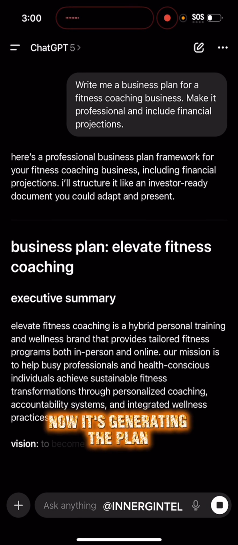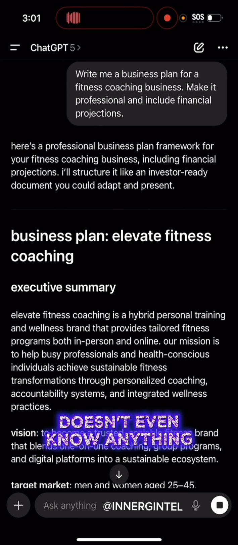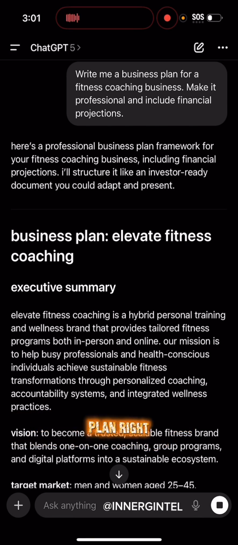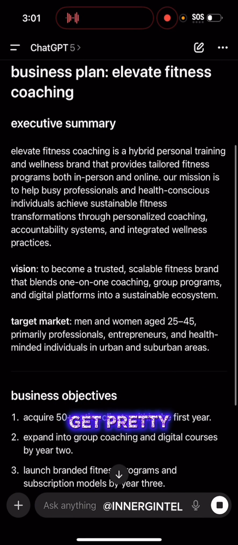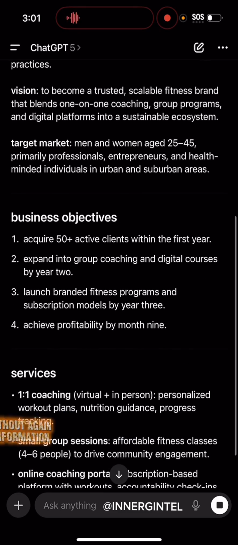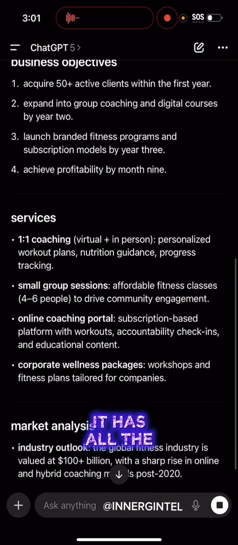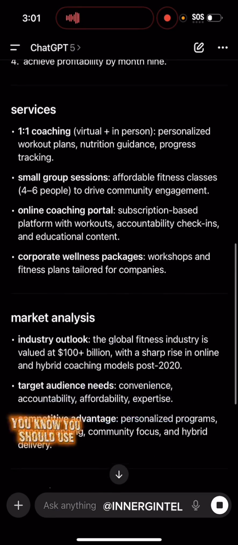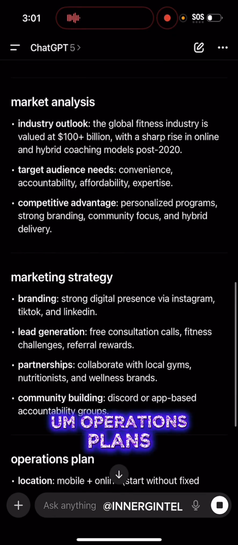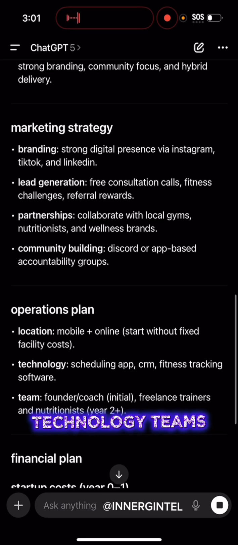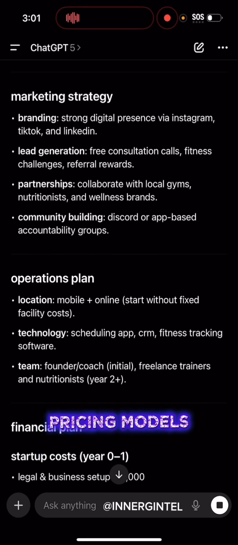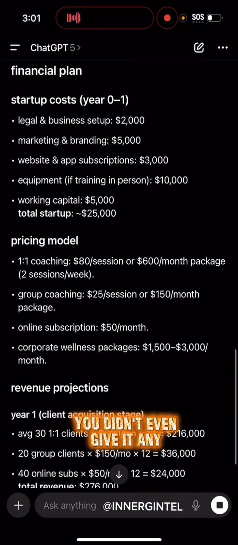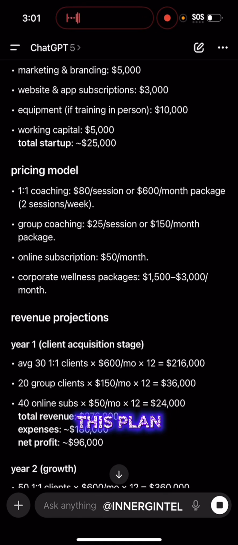Now it's generating a plan. It doesn't even know your business name, doesn't even know anything, but it's generating the business plan, right? And here's what you get: pretty generic business plan is being created without, again, any information. It has all the sections. It has the market analysis. It has services. It has the strategy that you should use. Operations plans, with the locations, technology, teams, even a financial plan. So it even has pricing models and revenue projections. Right? You didn't even give it any information, but it gave you this plan.